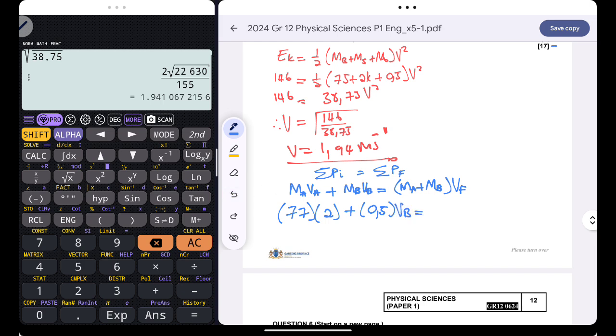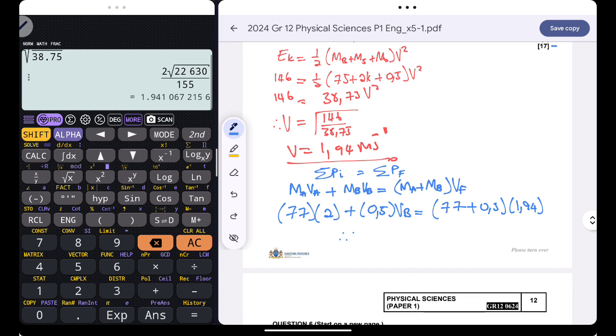I'm expecting to find a negative velocity, guys, since the ball was thrown to the left, and we said that any movement towards the right, or towards the east, is positive. Over there I simply have (77 plus 0.5) multiplied by 1.94, right?